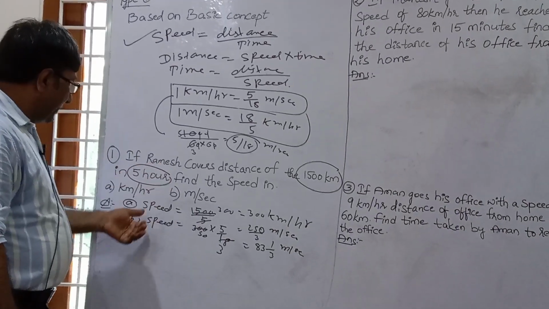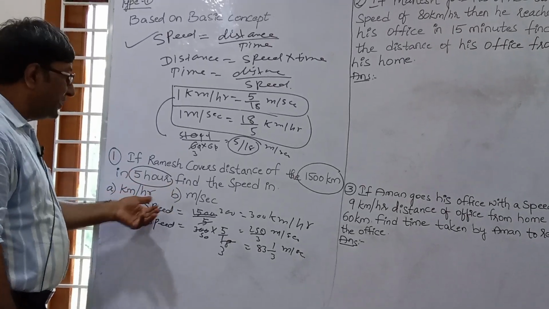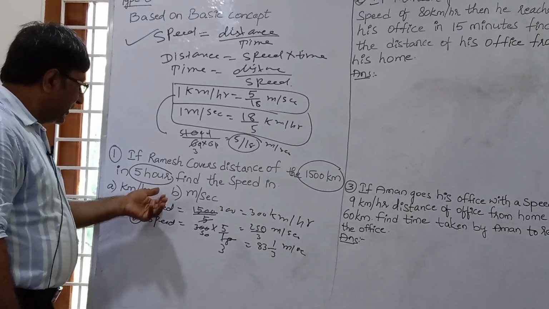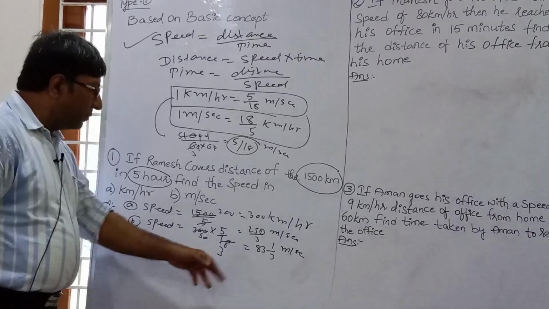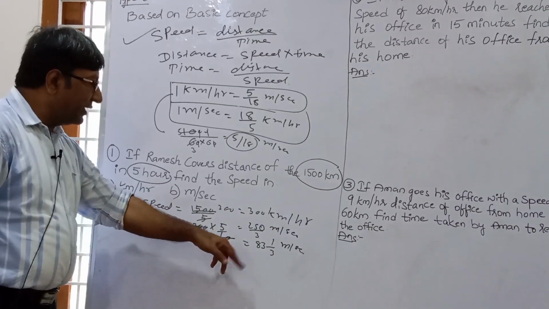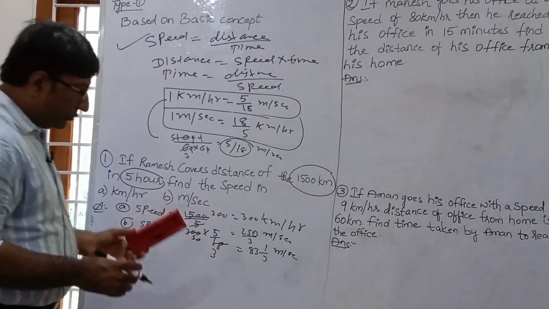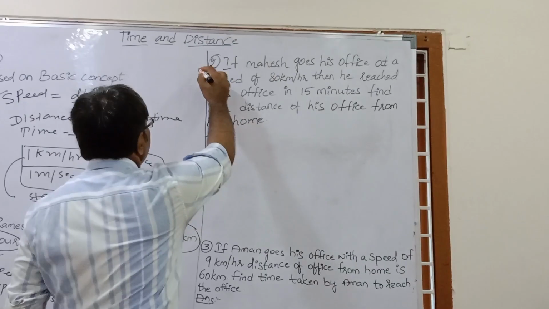So the speed of Ramesh is what? 300 kilometer per hour in kilometer per hour, and the same speed in meter per second is 250 by 3 meter per second, or 83 and 1 by 3 meter per second. Both are correct answers. Now you see the third question.